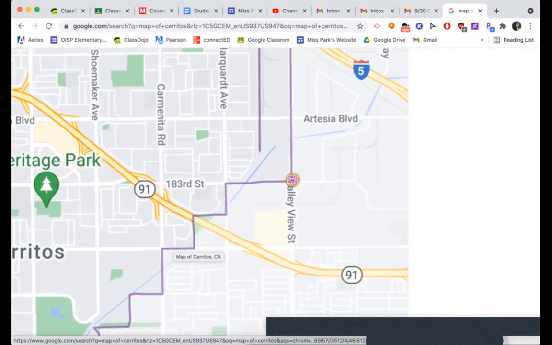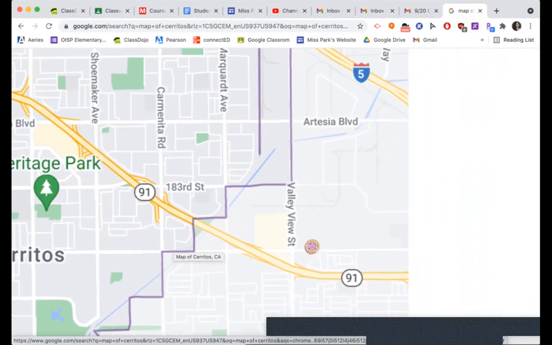Now, if you look on this side, right here on this side of where we live, there's this big area, and it looks like there might not be too much stuff. So I think that maybe this area between Valley View and Artesia might be a good place. And why? Because there aren't that many streets. So there's a lot of area for the plane to take off, so that they have a lot of room, and also when they land.